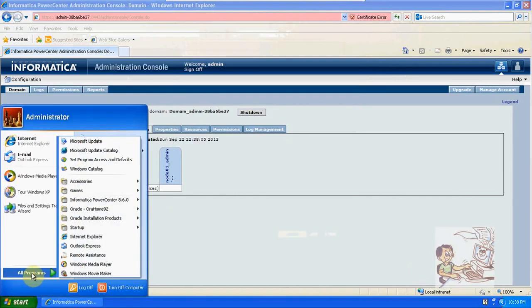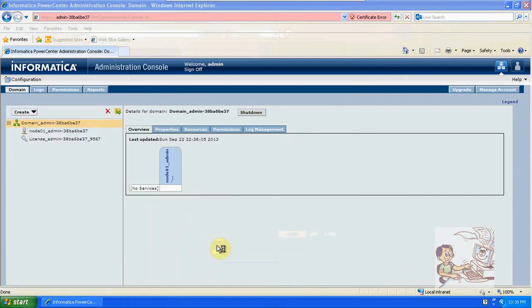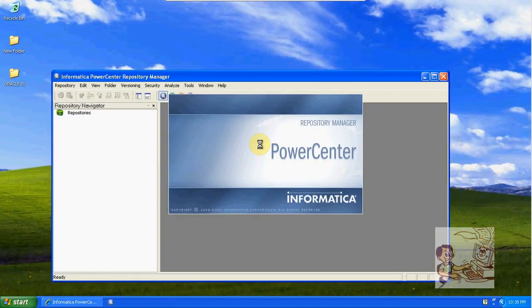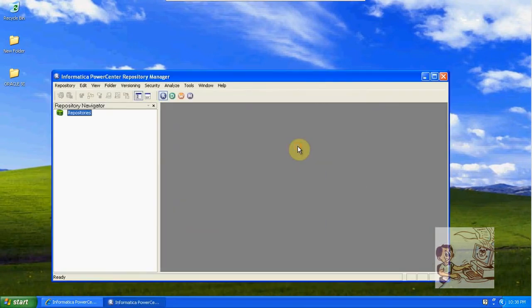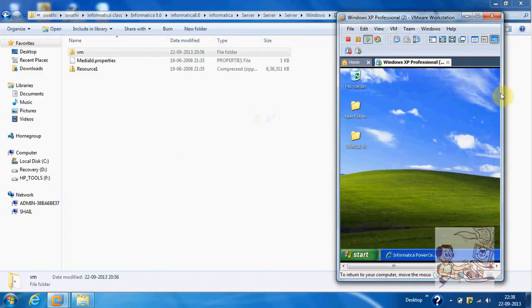Start all programs. These are the client part. Okay, this is the complete installation of Informatica and Oracle. So XP we can install on OS XP. If you have any other operating system, just install virtual machine. On top of that you can install XP and Oracle and Informatica. Okay, these are the client tools. Thank you.